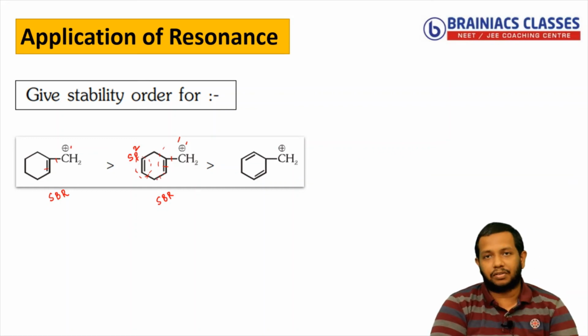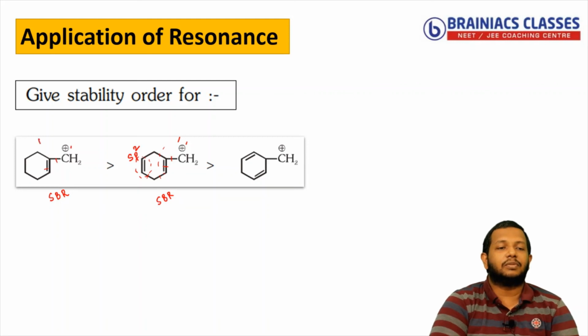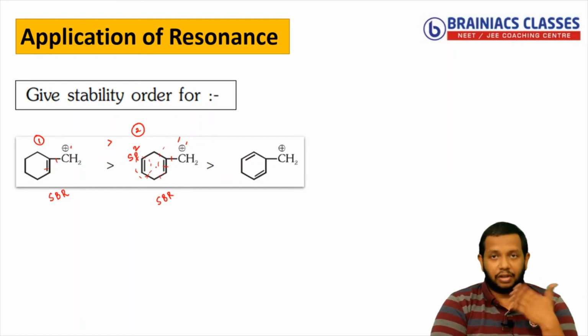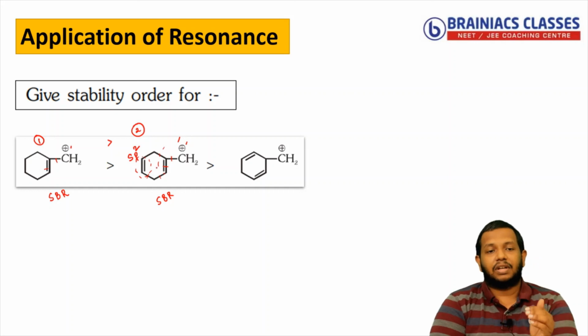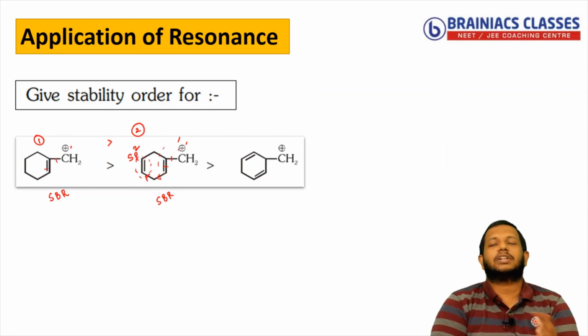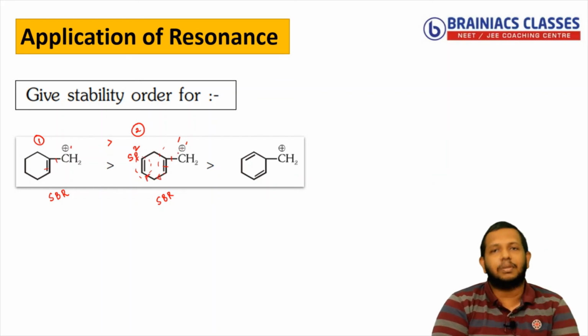the system unstable. So I can say that the first one is more stable than the second one because of this double bond that is not part of resonance, not involved in resonance. And we know that when a double bond is present, it is sp2 hybridized, so it will attract electrons. If it is attracting electrons through the sigma bond, what will happen? The positive charge on the carbon keeps on increasing, making the system unstable.